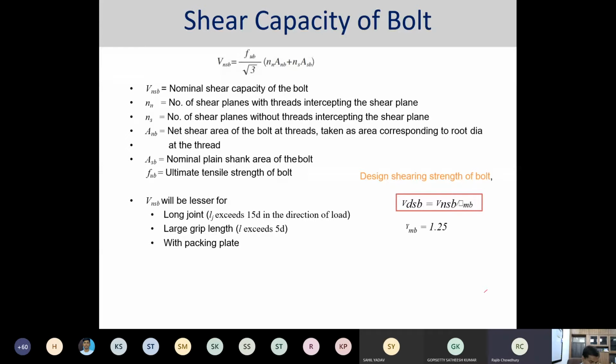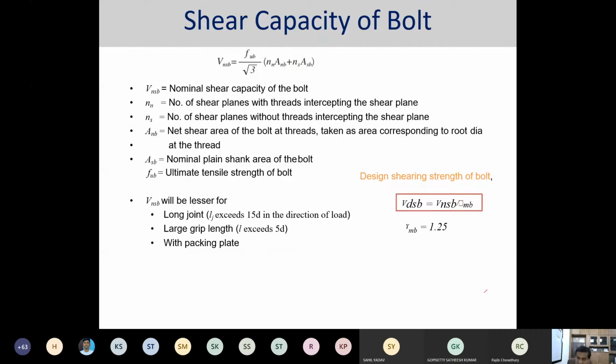Today we'll start from the same place from where we left in the last class. It is the shear capacity. Now we are slowly entering into the design of different steel fasteners or steel joints, I would say the connections in the steel structures. So before going to the actual particular problem, today we'll be solving one particular problem over there.